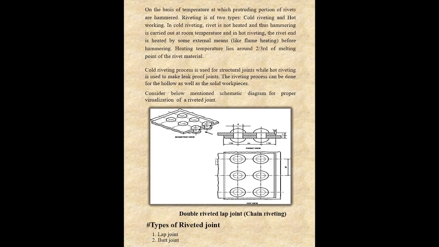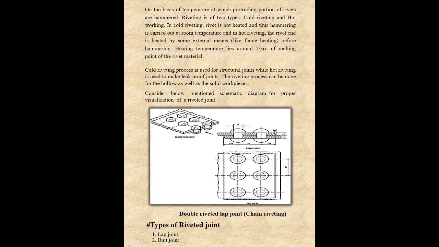This is a clear visualization of a riveted joint. The name of this riveted joint is double riveted lap joint because two rows of rivets are there. Lap joint is basically where two plates are overlapping each other. That is why it is a double riveted lap joint, and the pattern is chain riveting, not zigzag.